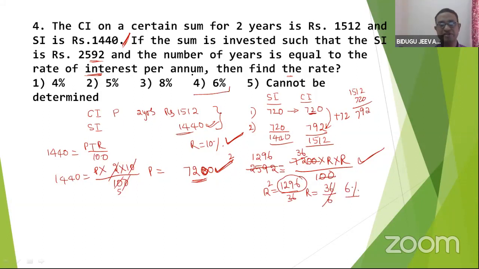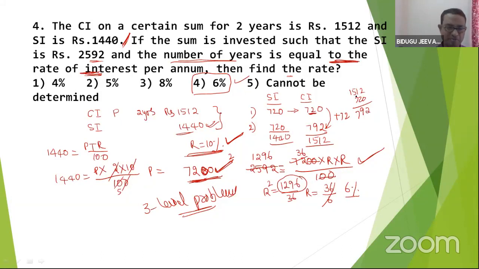Beautiful. Here is a 3-level problem. This is a 3-level problem, so we need to calculate in a simple way. I hope you people are following my point. So one is about rate of interest. Second is about principal. So one more condition is given: number of years is equal to the rate of interest. Based upon this, this is a linked problem.